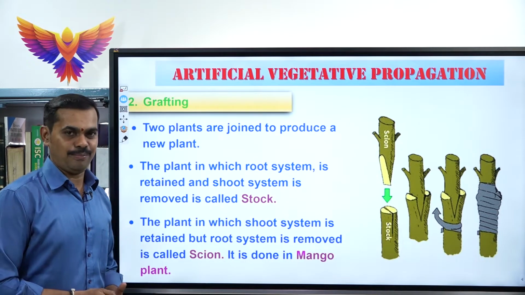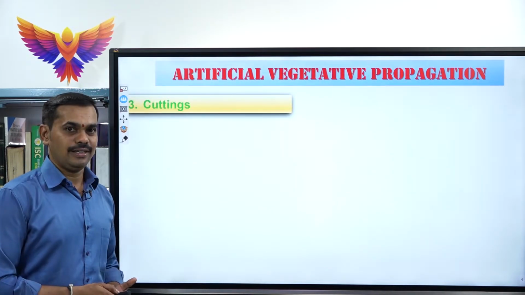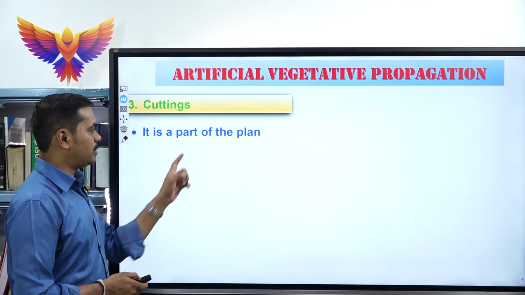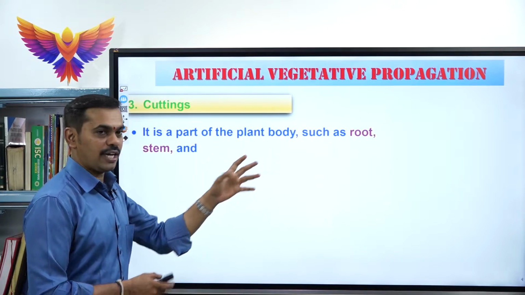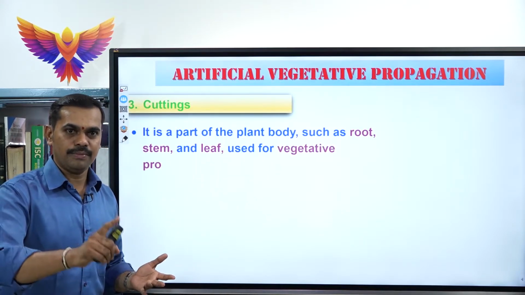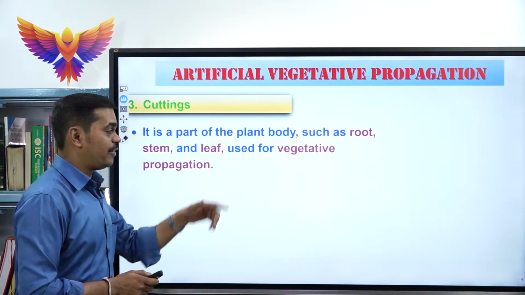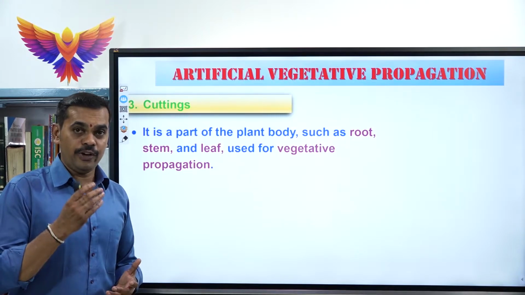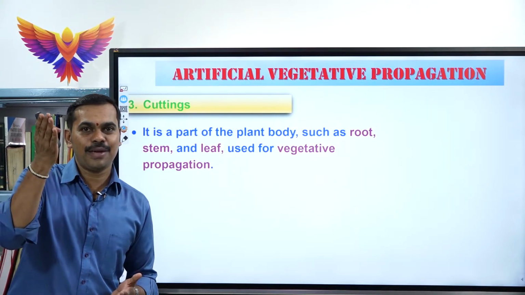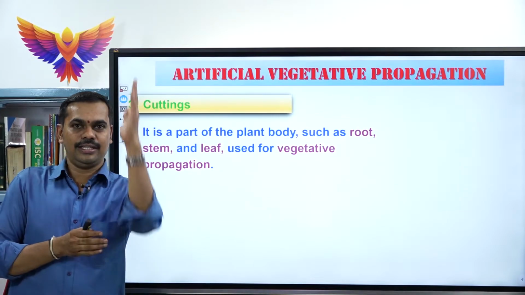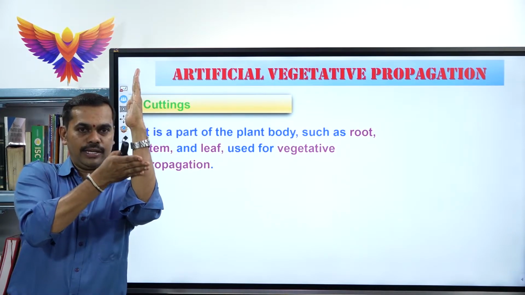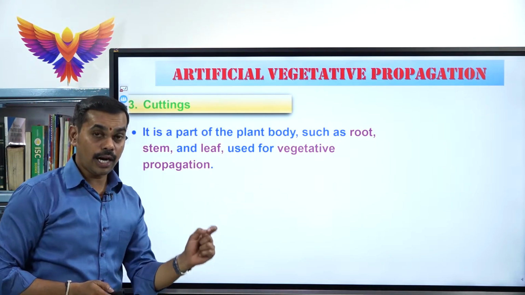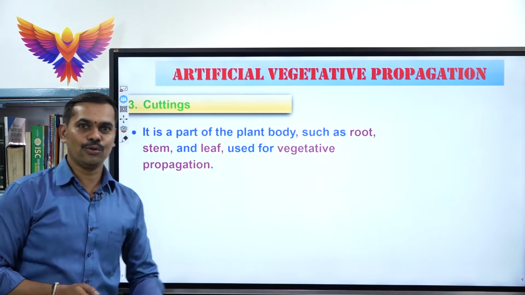Keep in mind the next example, which is called cuttings. This is a common method we use, at home also, the cutting method. See here what happens: it is a part of the plant body, such as root, stem, or leaf, which is used for vegetative propagation. For example, the rose plant. In the rose plant, what do we do? Cutting method. We cut the stem of the rose plant obliquely, like this, and if we put the cut part of the stem into the soil, it grows into a new plant.